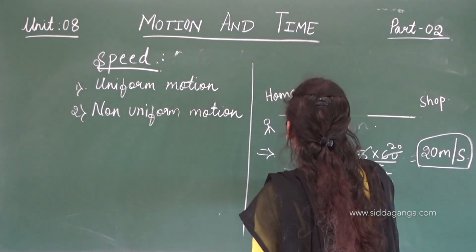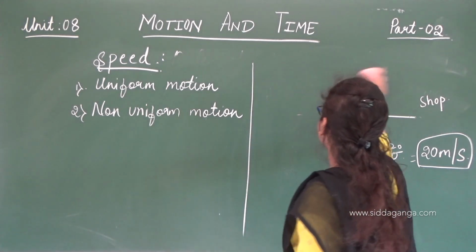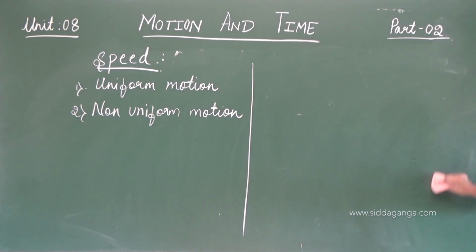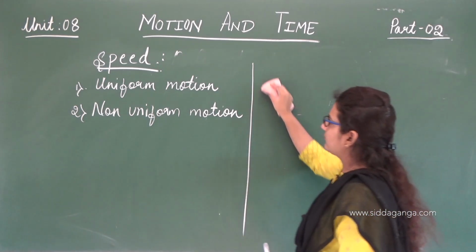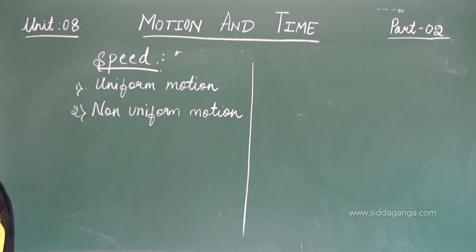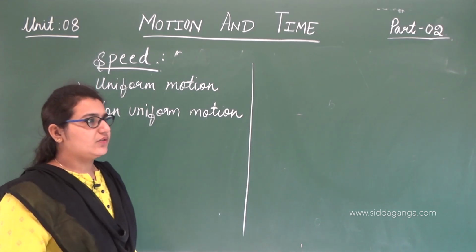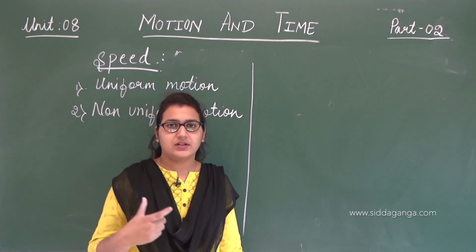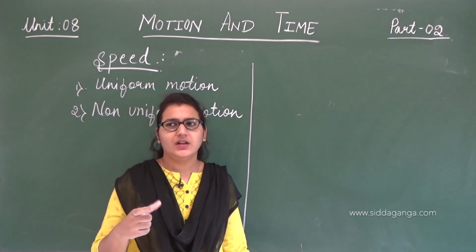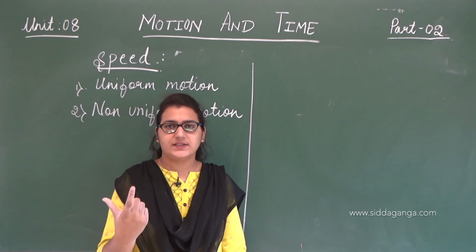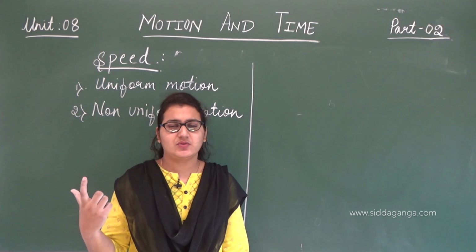It is the rate at which an object travels. It is the average speed that we calculate. Now let us study about uniform and non-uniform motion. See, we have seen while moving in a car, at first we will go very slow till we cross the city, or there will be too much traffic.